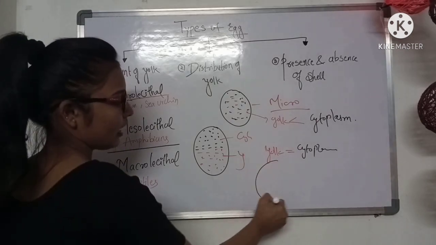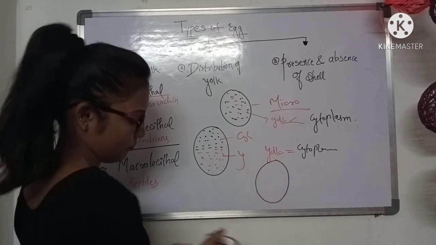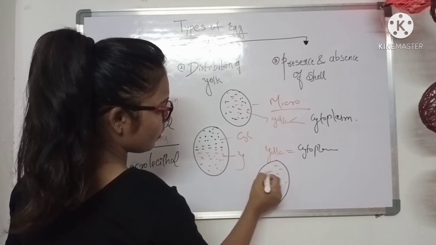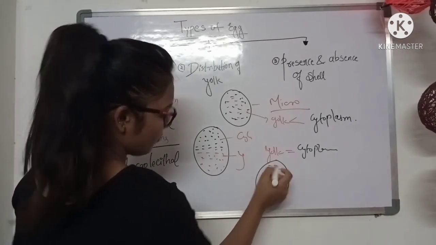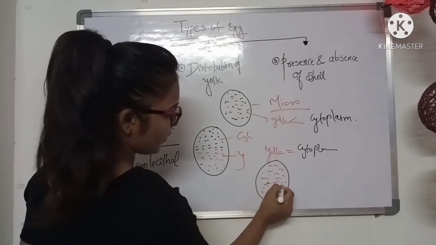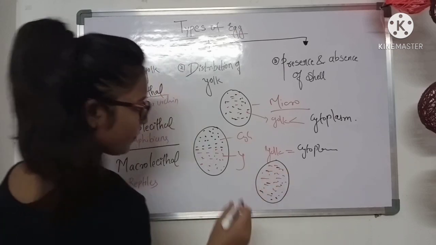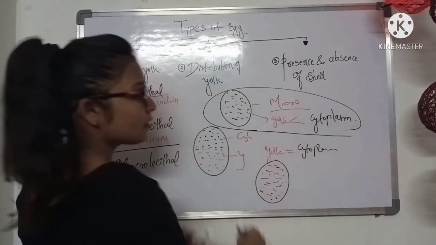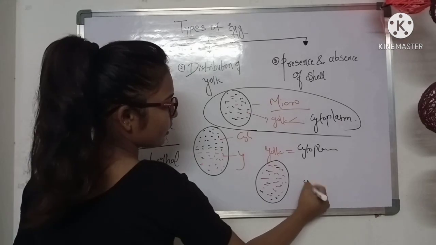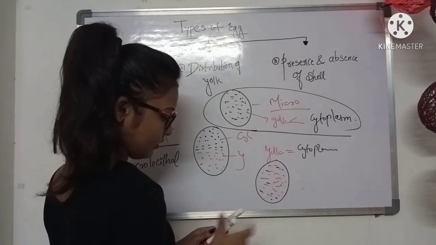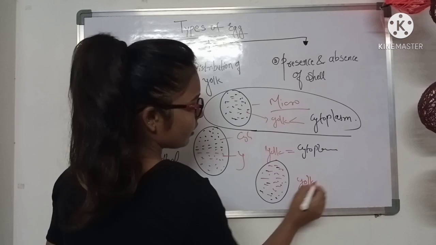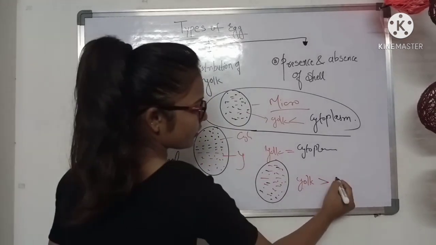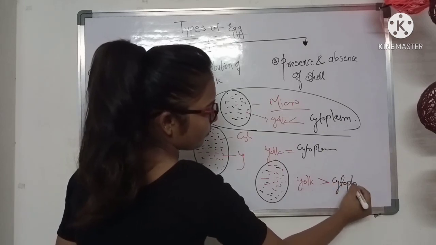So let us see the third one, which is macrolecithal. In macrolecithal type of egg, macro means the amount of yolk is more. So this is a yolk which is more as compared to the cytoplasm. So here, reverse of microlecithal is macrolecithal. Let me write this with this pen. So here the quantity of yolk is more than the quantity of cytoplasm.